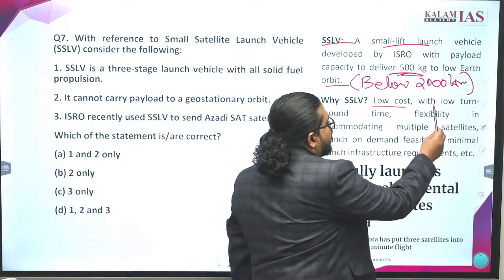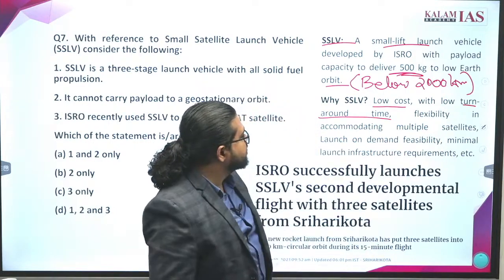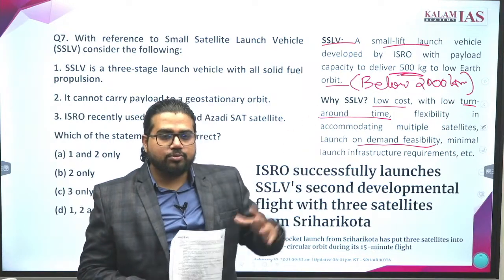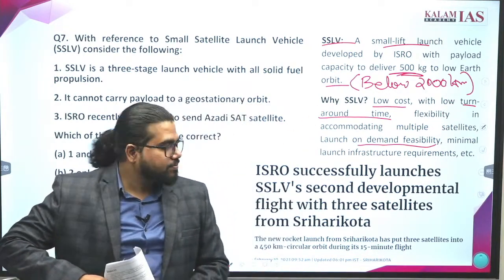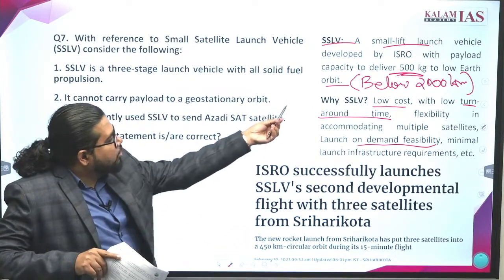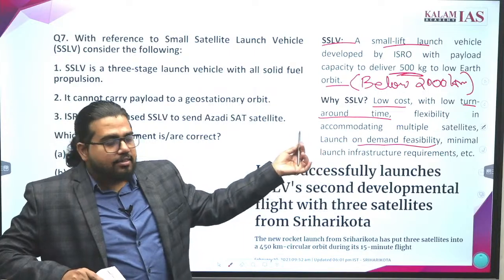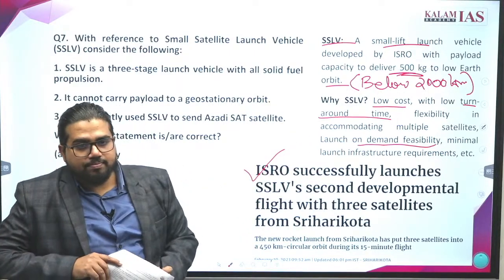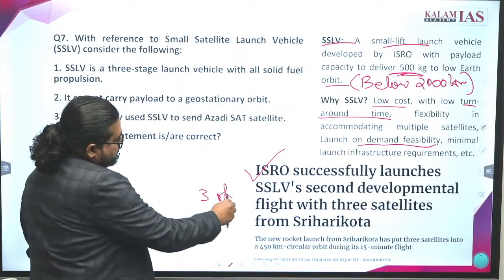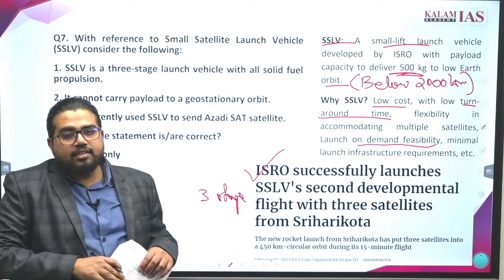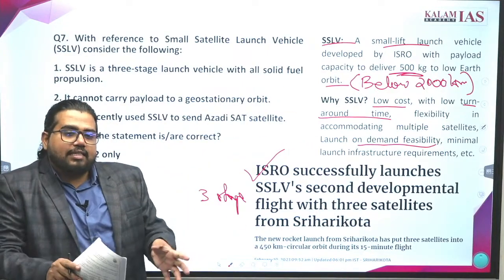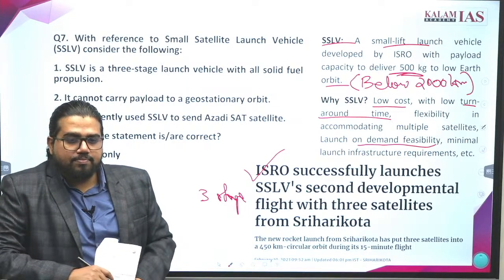The idea is that we need a low cost, low turnaround time and on-demand mechanism to put satellites in orbit. For such a system we have SSLV. Recently the first launch of SSLV was a failure, but the recent launch was successful. It is a 3-stage launch vehicle, very similar to PSLV, but comparatively reduced in size and capacity.